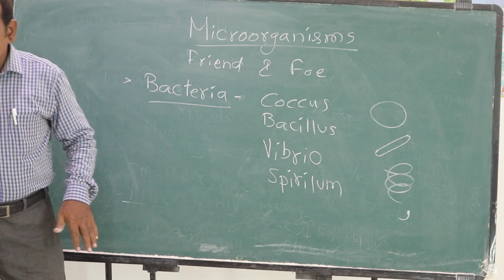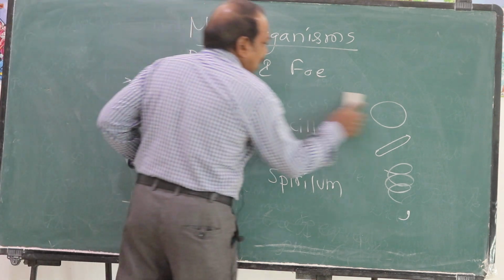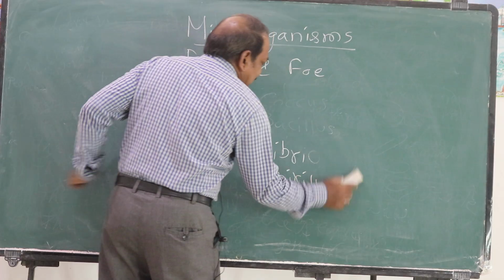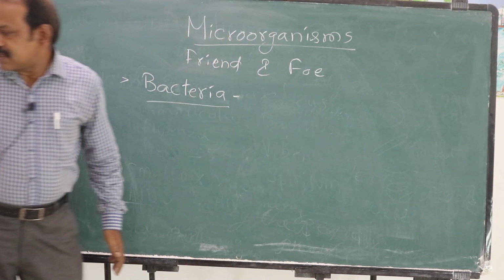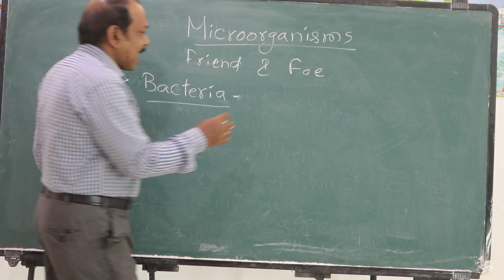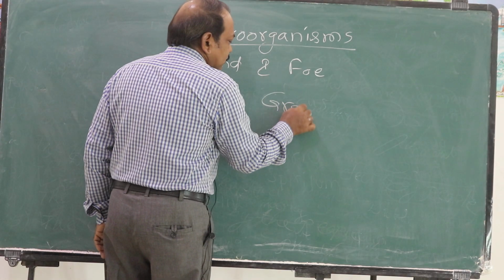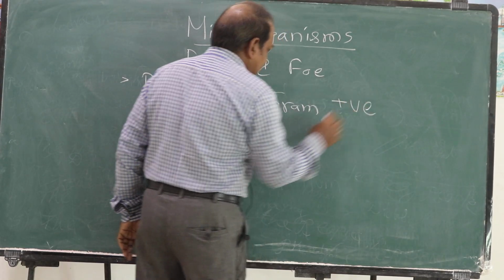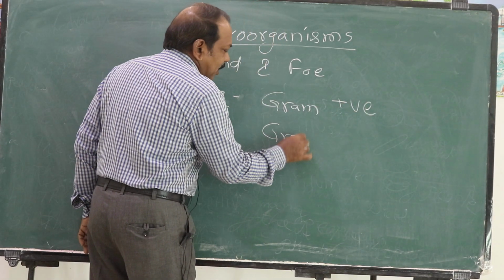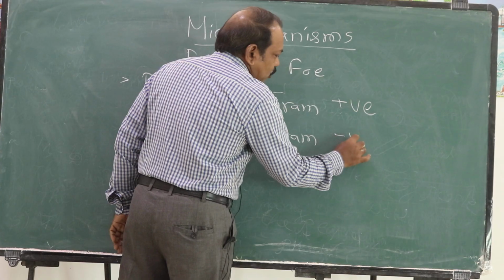There is another type of classification of bacteria, that is based on the Gram staining. Based on Gram staining, bacteria are classified into two types: Gram positive bacteria and Gram negative bacteria.